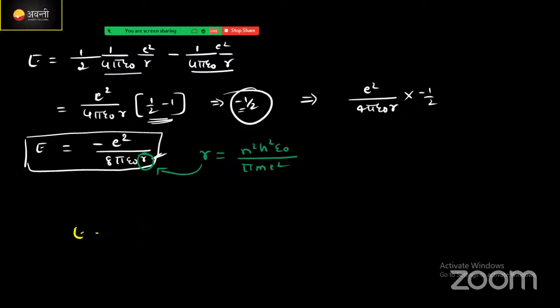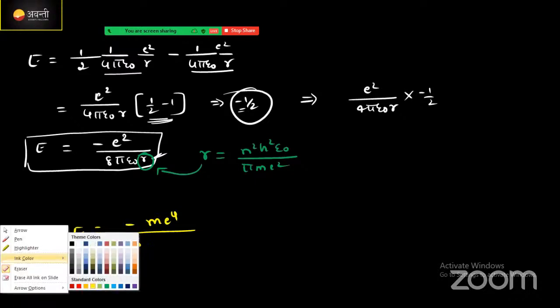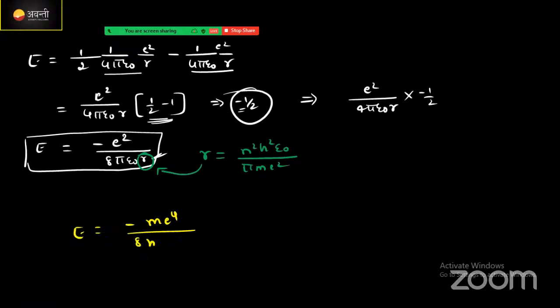Okay, E value will be equal to minus m e to the power of 4 divided by 8 pi epsilon naught, and once again the 8 pi epsilon naught will be cancelled, right? Then 8 n square h square epsilon naught square.